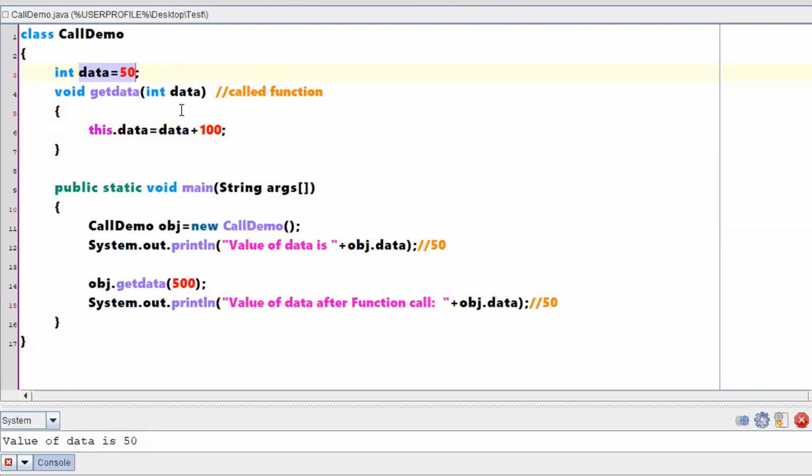With what value am I updating? 500 will be passed to the local variable. To the local variable 500, I'm going to add one more 100, right? Where am I putting this answer? Whichever answer you got from this expression, you are putting it into the instance variable called data. So now what will be the output here? Shall we just cross check?